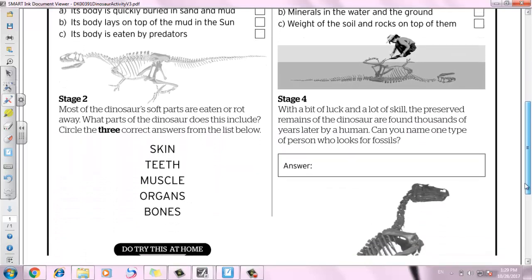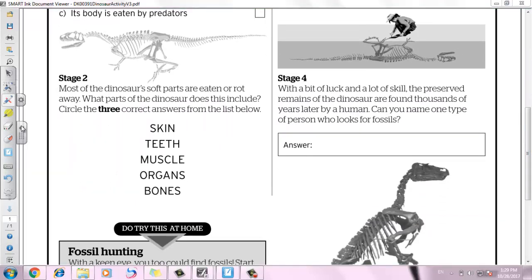Two. Most of the dinosaur's soft parts are eaten or rot, or we can say decay. What parts of the dinosaur does this include? Circle the 3 correct answers from the list below. Skin, teeth, muscles, organs, or bones. The answer is going to be skin, muscles, and organs. All of the soft parts in the body are going to decay, while teeth and bones are going to turn into rock.